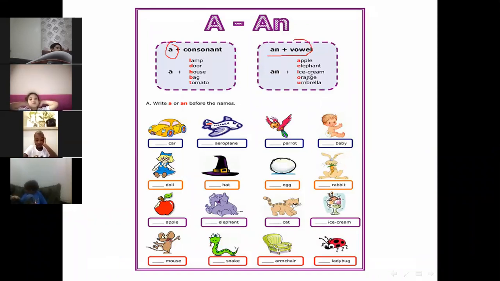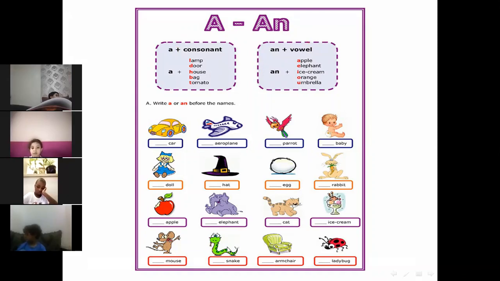An apple, an elephant, an ice cream, an orange, an umbrella. Here, a lamp, a door, a house, a bag, a tomato. Here, all of those letters are consonants. We will put A before them. And all of these letters are vowels, so we will put N before them. Now one by one, but quickly.